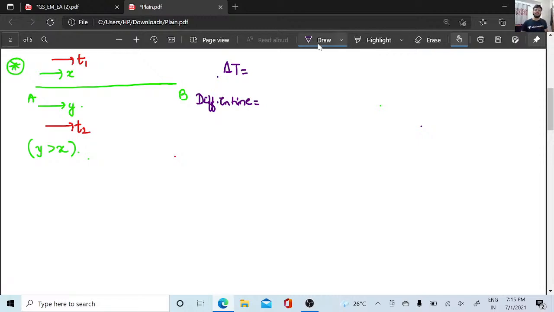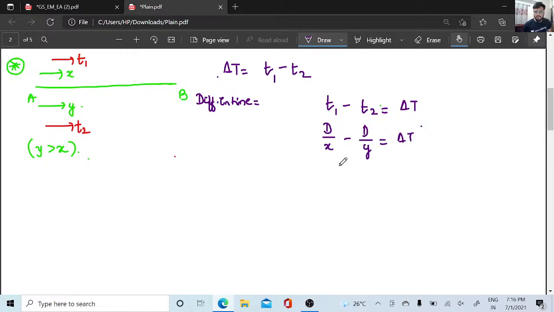What is the difference in time? Normally the difference in time is T1 minus T2, right? The difference of both the times. Yes or no? So we already know the formula: T1 minus T2 is equal to delta T. T1 is d by x, because our distance is constant, minus T2, d by y, is equal to delta T. So this is going to be dx minus dy divided by xy is equal to delta T. So here d will be common, right?